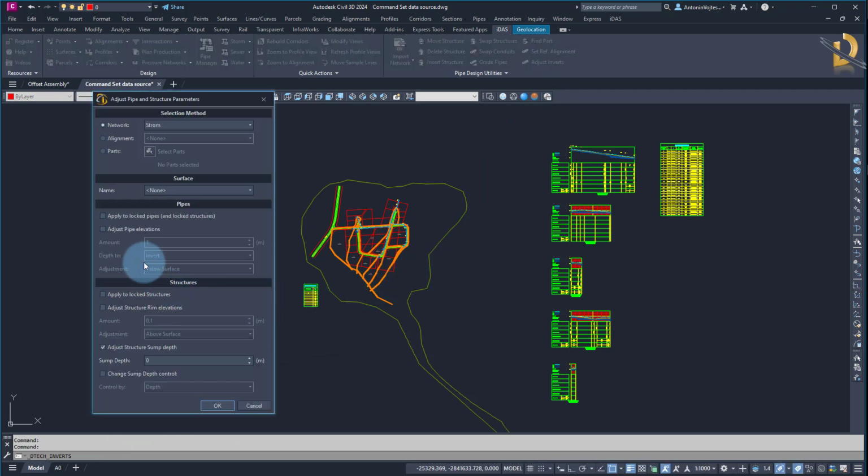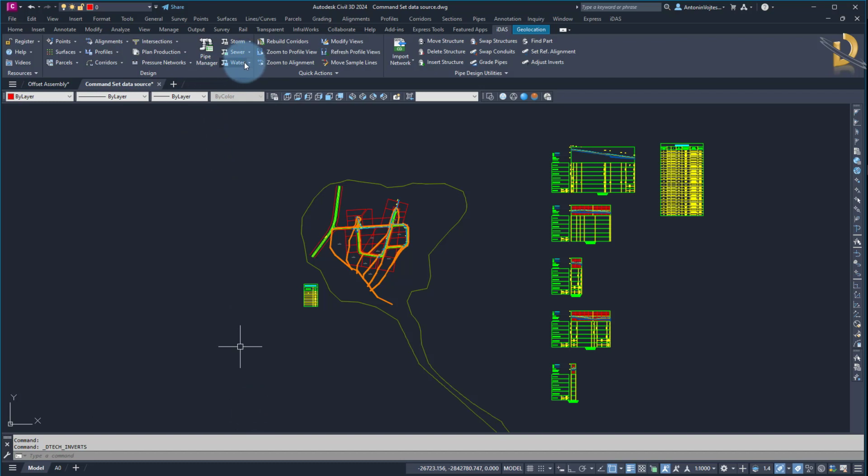There was a problem that for the adjust pipe invert elevation, if you wanted to raise or lower the entire network by a negative value, it was not possible in a previous version. The negative values were excluded. So now you can use the negative values. Then let me cancel this window.